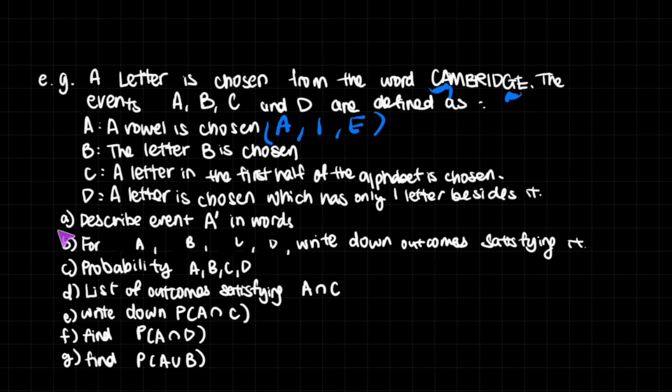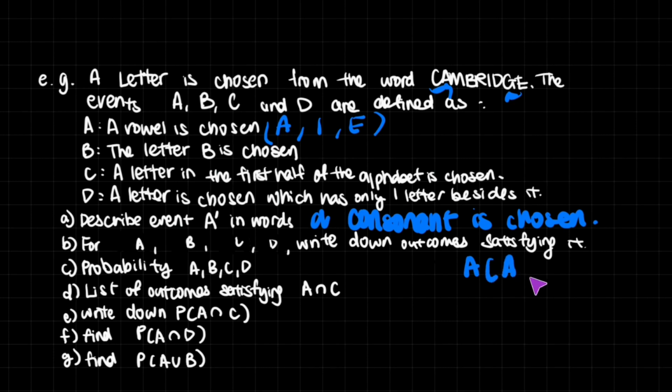So question number 1 is to describe the event A complement in words. If a vowel isn't chosen, then the only things left are consonants. So the answer would be a consonant is chosen. For question number 2, for A, B, C, and D, write down the outcomes that satisfy it. Well, for A, it's A, I, E. We've already written this here. For B, that is only B. There's only one B in here.